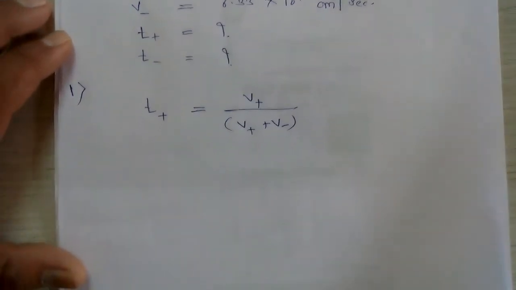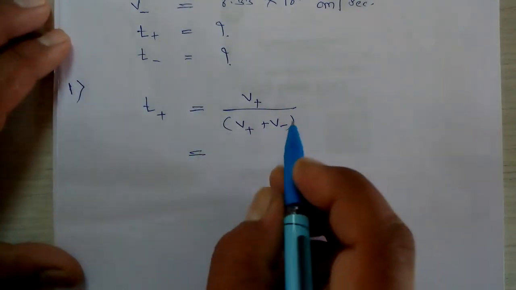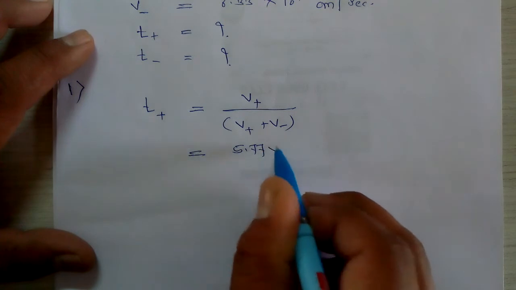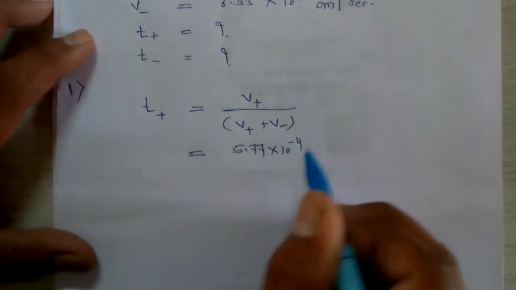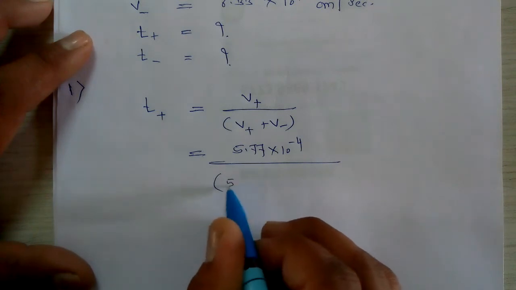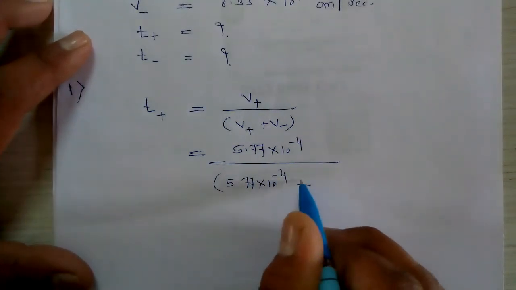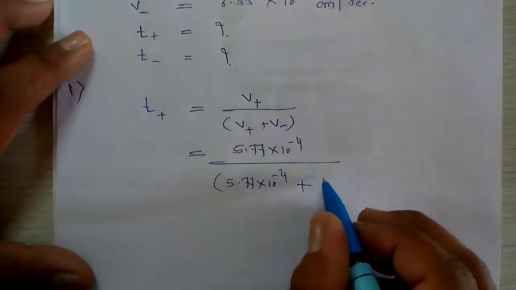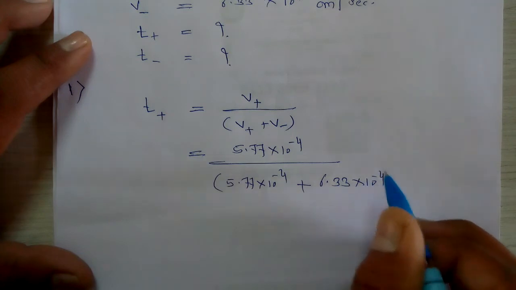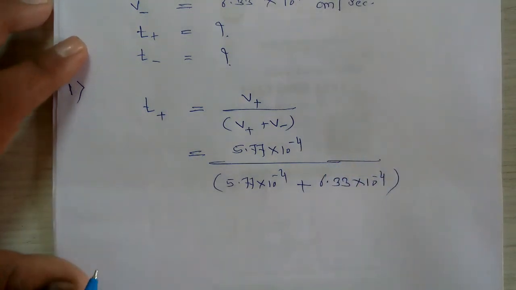Substituting the values, it is equal to 5.77 × 10^-4 divided by 5.77 × 10^-4 plus 6.33 × 10^-4.